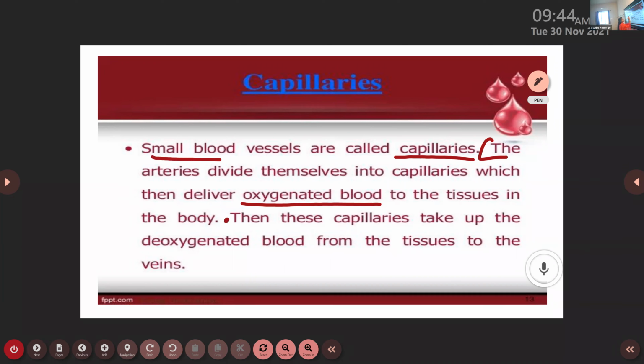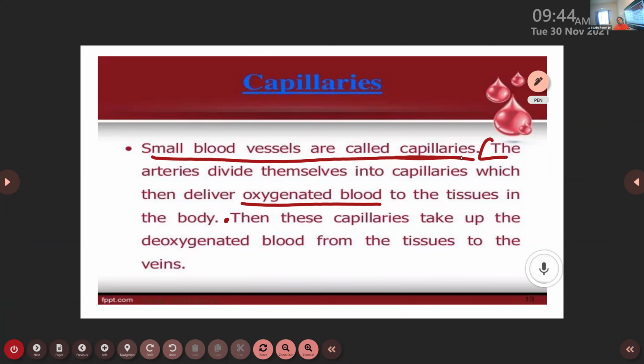The small blood vessels present in the human body are called capillaries. Artery is a type of blood vessel. It is divided into small vessels. These small vessels are called the capillaries. It performs two functions. One, it carries oxygenated blood to the tissues in the body. At the same time, it also takes up the deoxygenated blood, that is oxygen-less blood, which is rich in carbon dioxide, from the tissues back to the veins.